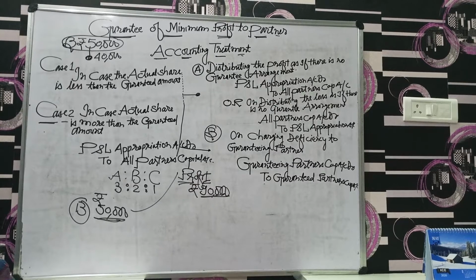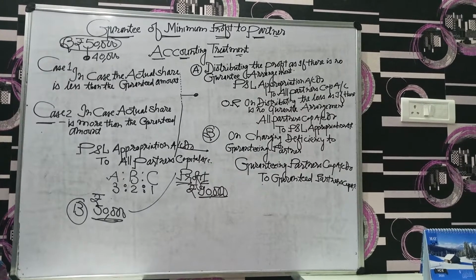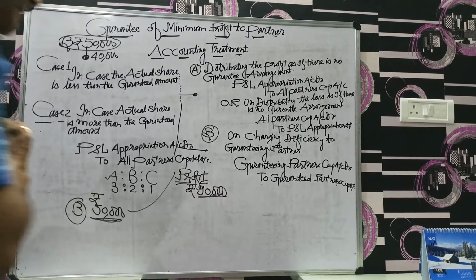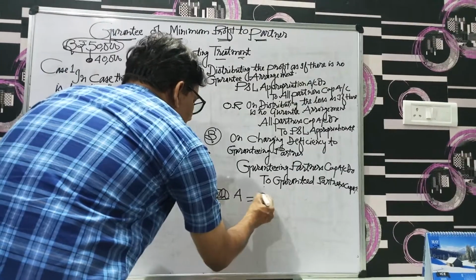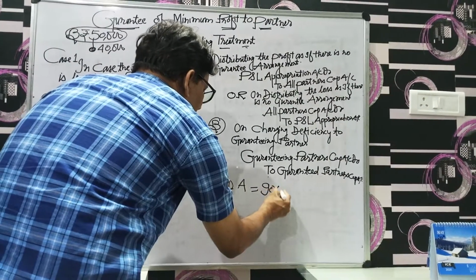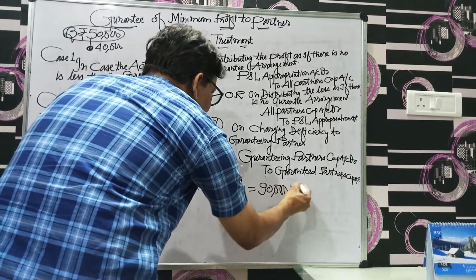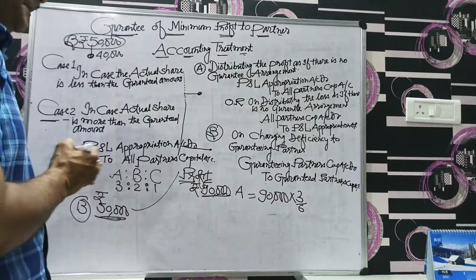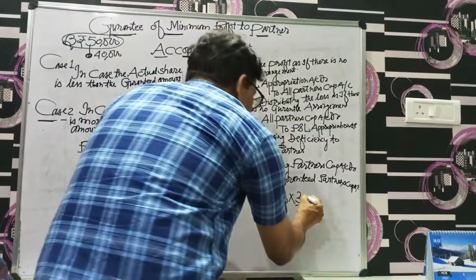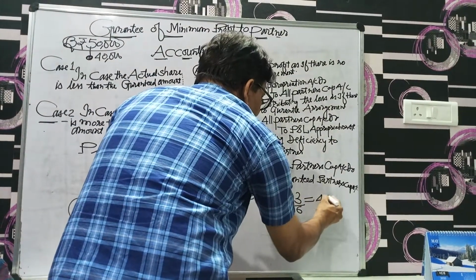First, we have to distribute that particular profit of rupees 90,000. A would be entitled to 90,000 and the profit sharing ratio is 3:2:1, so the total would be 6. A would be entitled to 45,000.